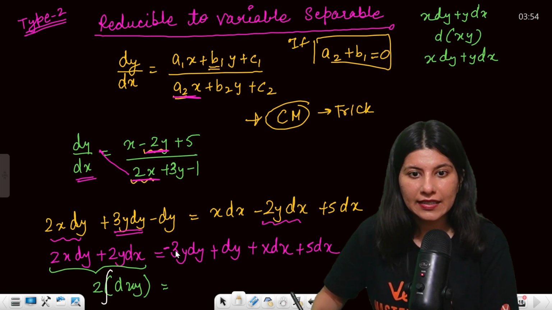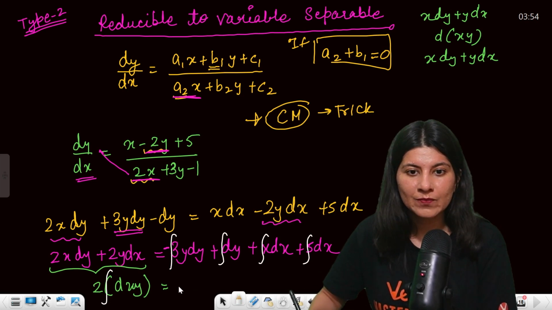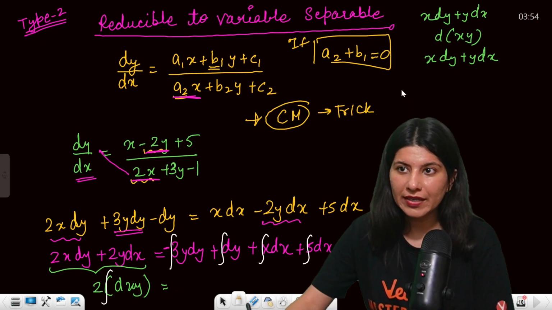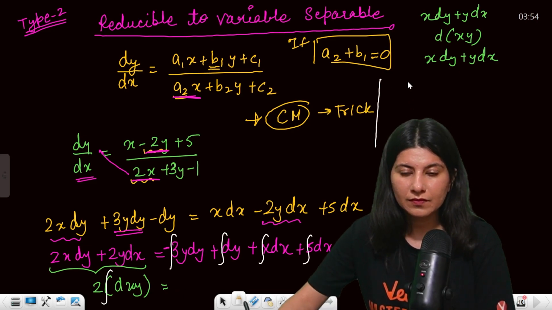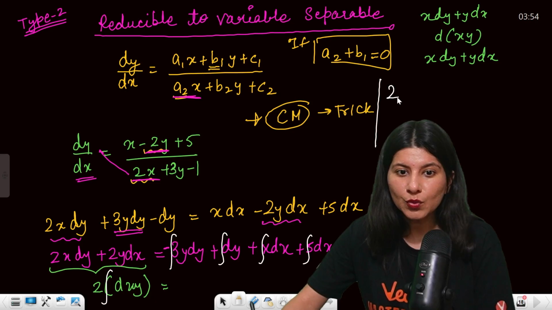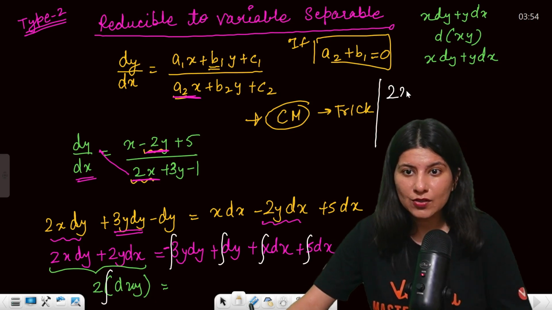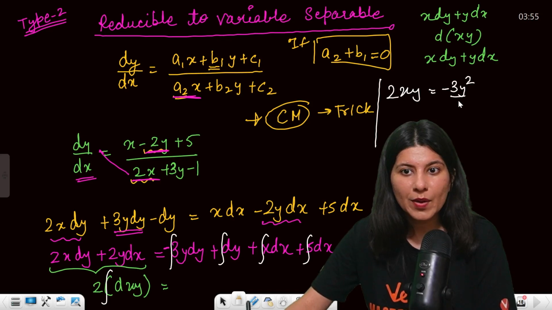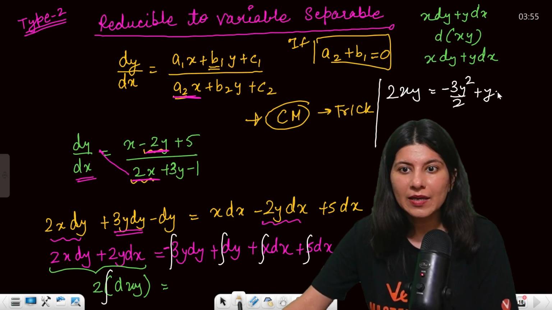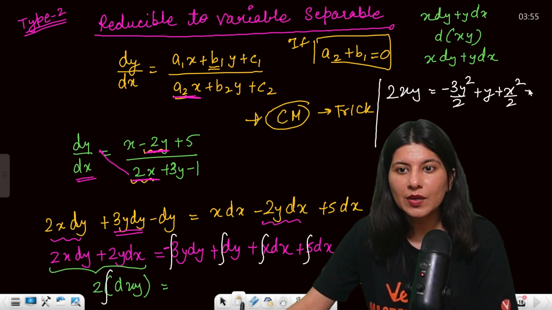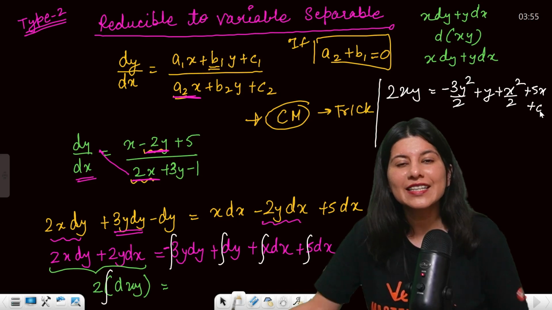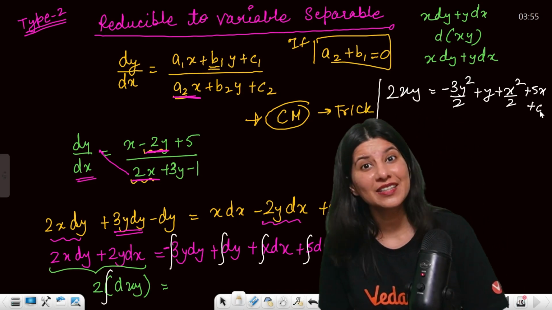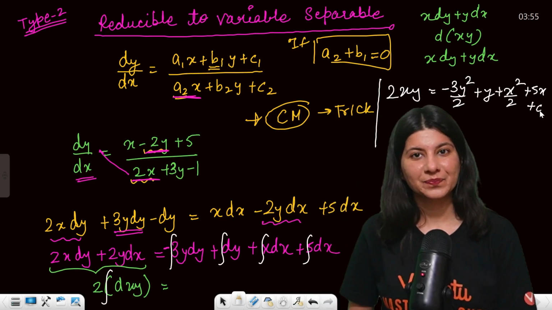Start integrating both the sides. So now what will you get if you integrate? You will get 2. Now the integration of d(xy) is xy, so 2xy is equal to minus 3y square by 2 plus y plus x square by 2 plus 5x plus a constant, and you're done. Okay. Are you getting it?